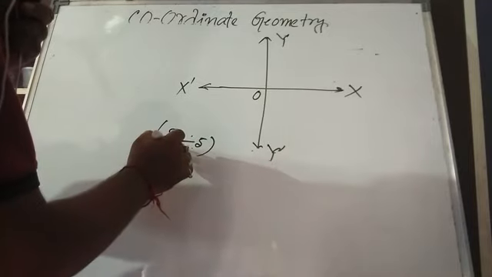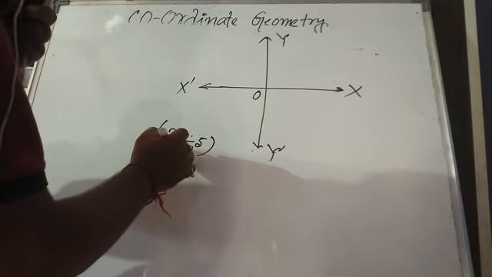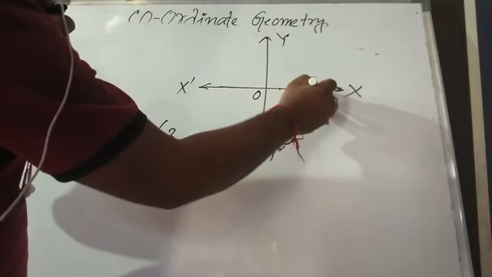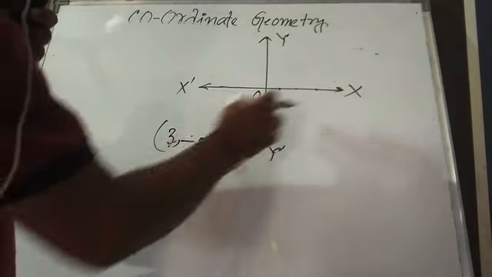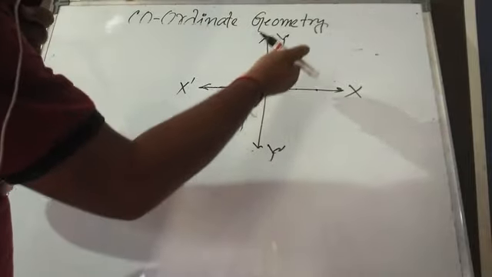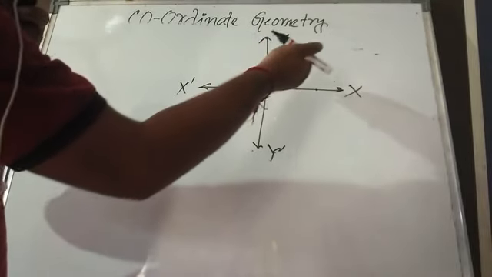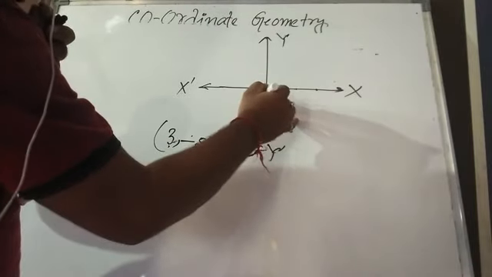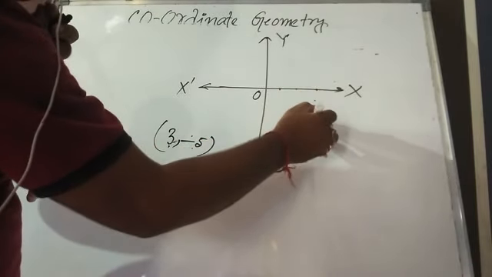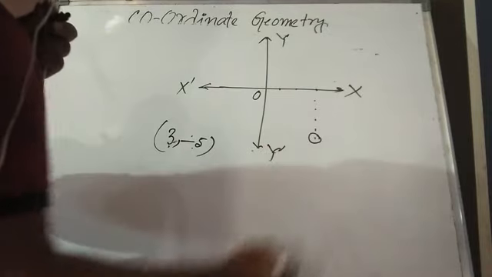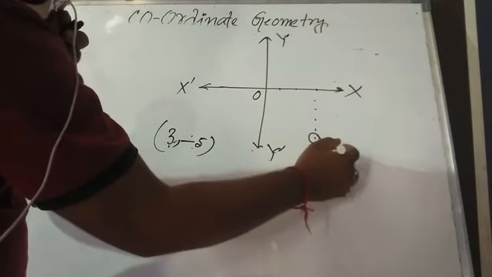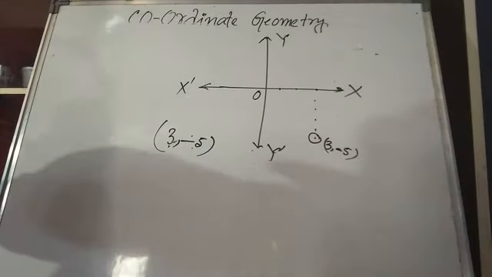First x is 3, positive, so you will go this way. Then it is -5, the value of y is negative, so you will go downwards, count 5, and finally you will get the point. That means (3, -5) will be somewhere in the 4th quadrant.